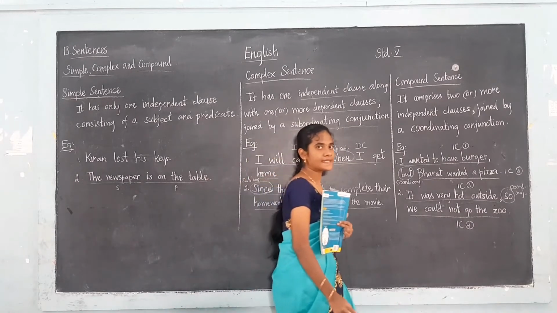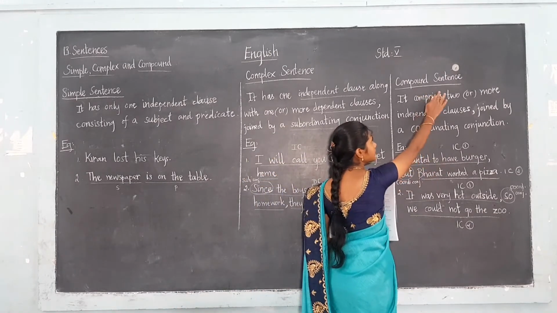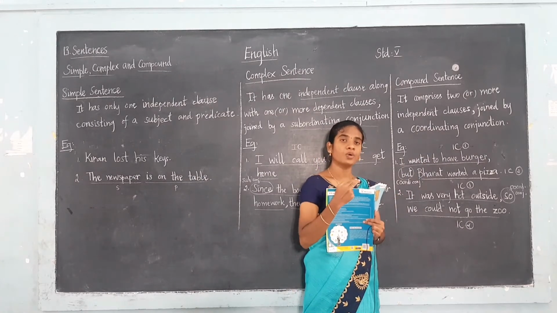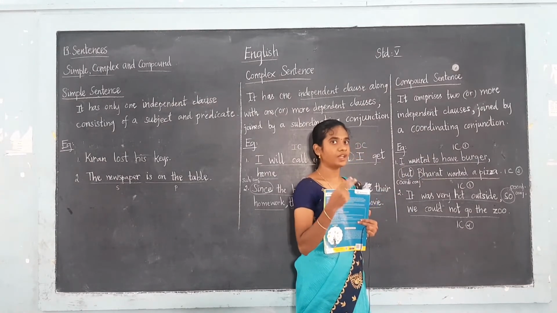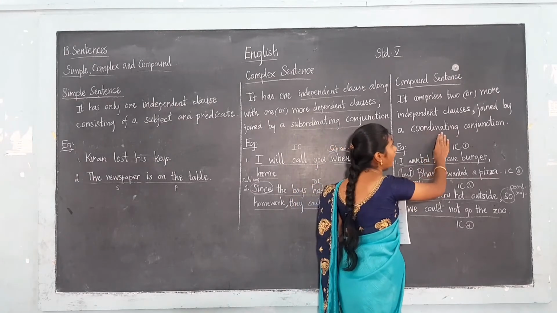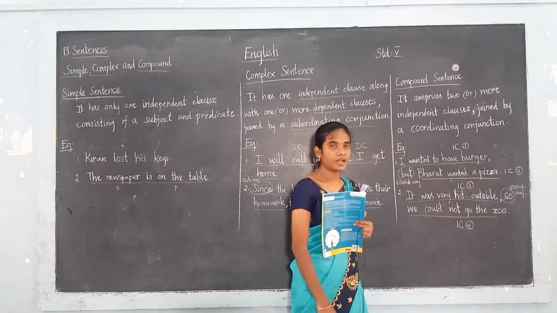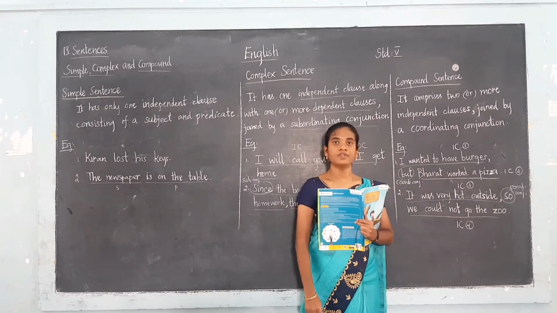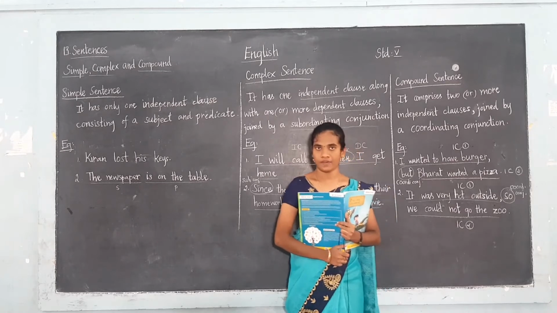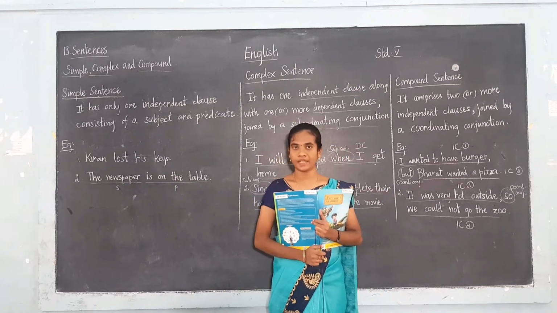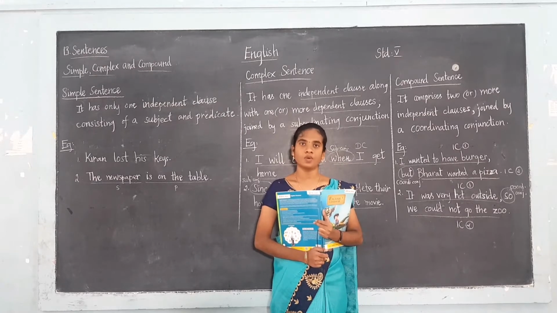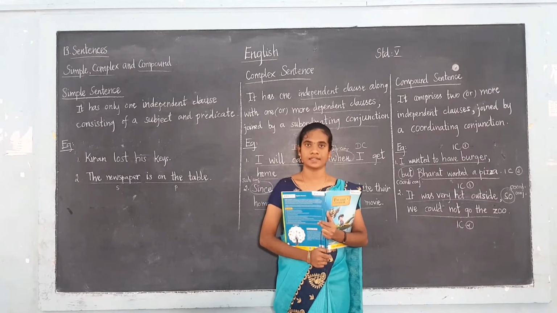And what's the last sentence? That is the compound sentence. It comprises two independent clauses, joined by a coordinating conjunction. The coordinating conjunctions are the FANBOYS; you have to remember the words. So students, are you all clear with the topic simple, complex and compound? I hope you all remember. Now we shall do the book exercise.